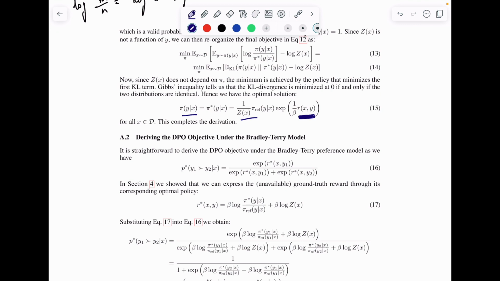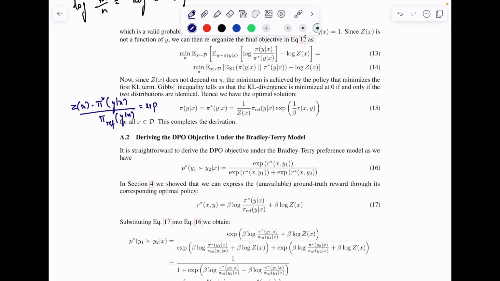Okay, so we just algebraically rearrange these values. Let's see how to do it. We take the Z(x) to this side and pi ref as the denominator on this side. So what we get is Z(x) into pi star(y given x) divided by pi ref(y given x) is equal to